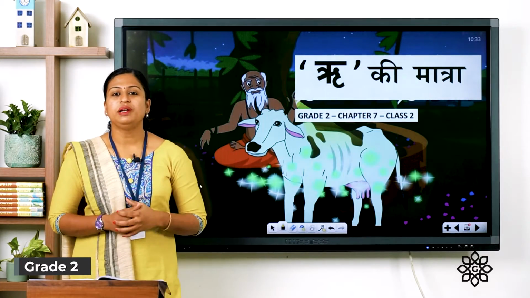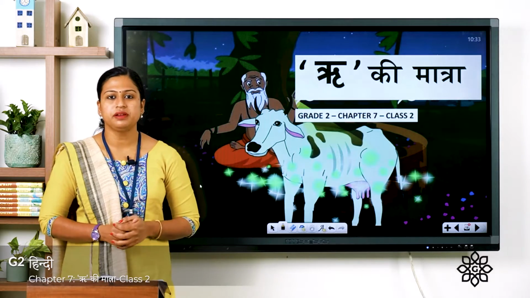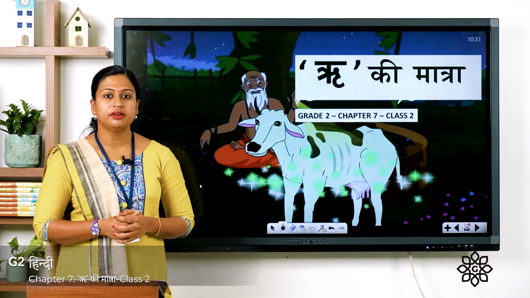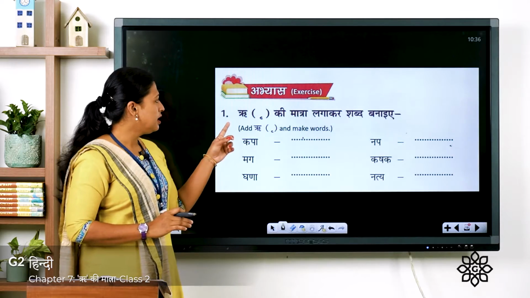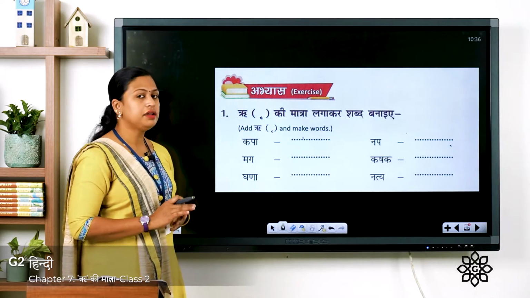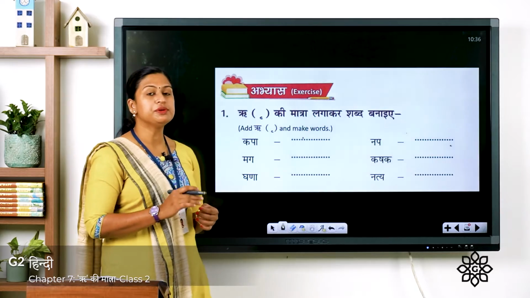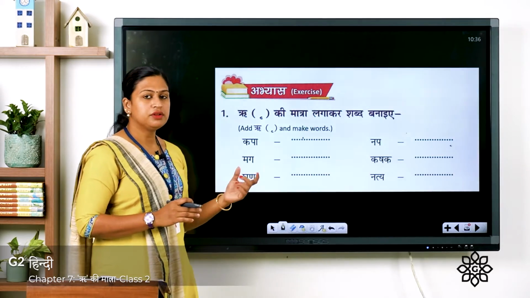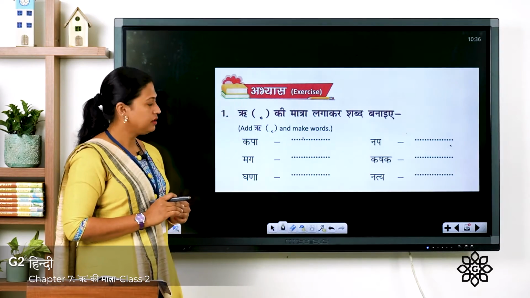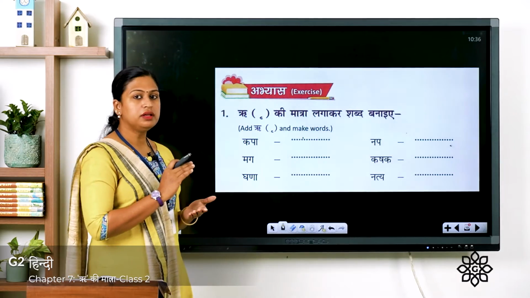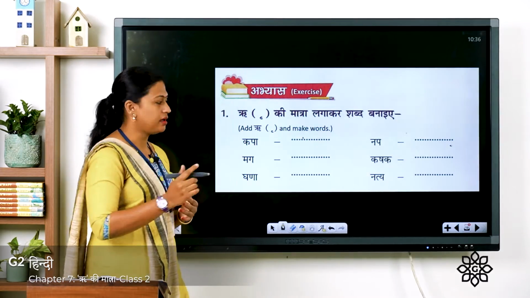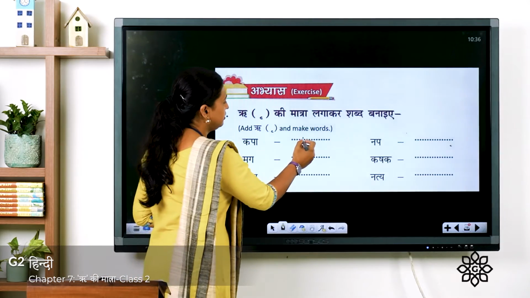So today we'll do the exercise of chapter number 7, that is री की मात्रा. So here the first exercise is री की मात्रा लगाकर शब्द बनाइए. So you have to add this री symbol to make a correct word. Now here you can see the first word is kripa. So kr plus pa. So how to write this kri?